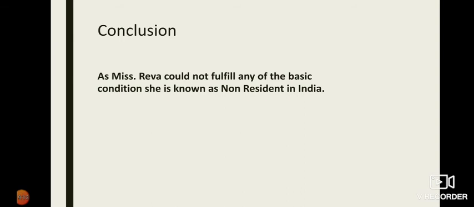For this sum, we checked the additional conditions just for you people to understand this sum. But in usual cases, if any person fails to fulfill the basic condition itself, there is no point in checking the additional conditions. I hope whatever 2 sums were solved in today's class, you have understood.